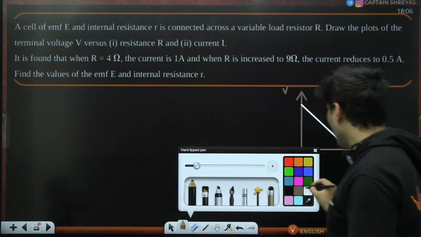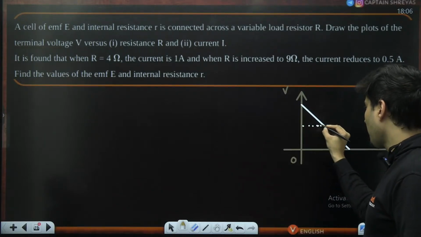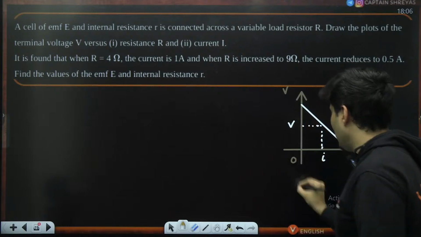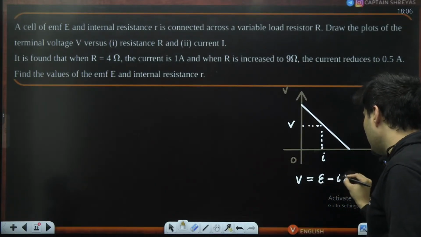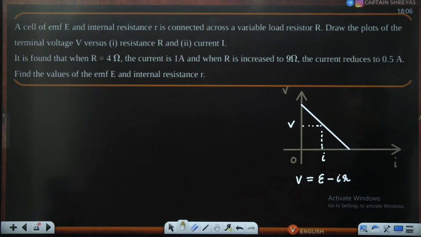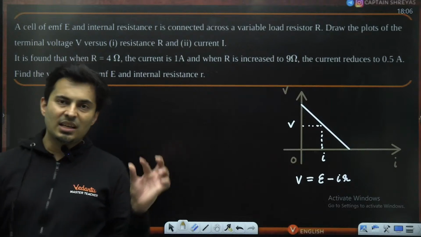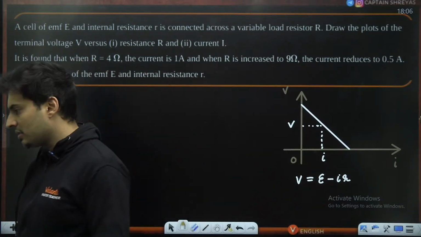The equation is given by, at any particular value of current, this voltage V is given by E minus I into R. It is a straight line equation with negative slope. V is the terminal voltage, E is the EMF, I is the current, R is the internal resistance.